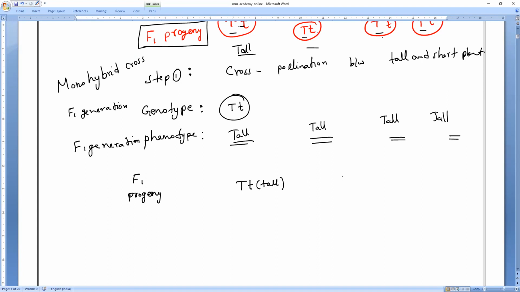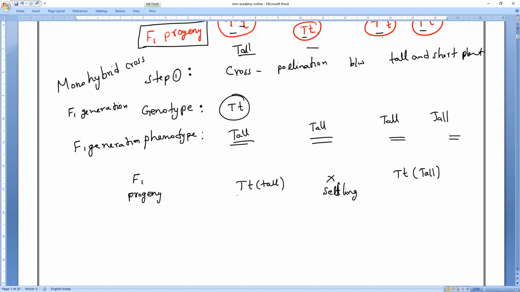Here he allowed self-pollination, selfing. Again he chose capital T small t. So both are homozygous or heterozygous?